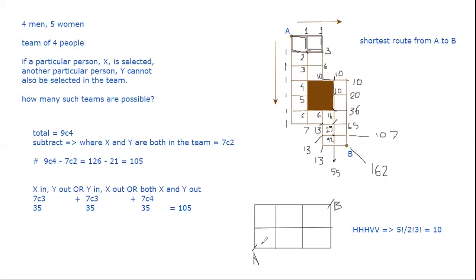Let's verify. From A I am counting shortest routes: 1, 1, 1, 1 and 1. So that's 2, 3, 3, 4, 6, 3 plus 3, and that's your 10. So it does match with the calculation. When you have more complicated shapes, you can still use permutation combination, only the process becomes much more elaborate and complicated. So it's better to count out like this than use PNC.